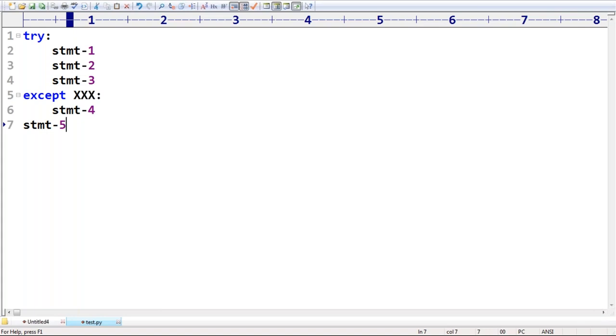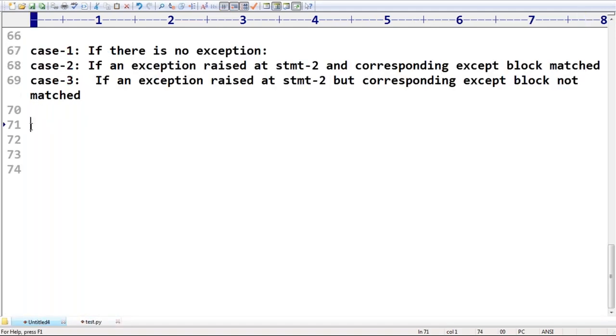Next, the third point, which I also covered. If any statement which is not part of the try block raises an exception, it is always abnormal termination. Remember, it is always abnormal termination. Clear for all of you, right? Yes, ma'am. If any statement which is not part of the try block raises an exception, it is always abnormal termination. That's all. This is about control flow inside the try except block. Remember that. Try except else is also available. We will discuss it, don't worry.